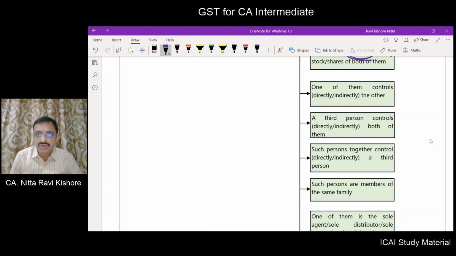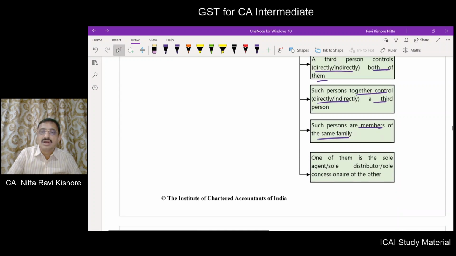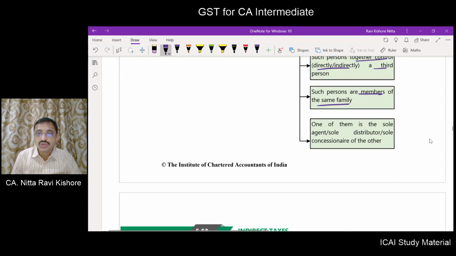One of them controls directly or indirectly the other. A third person controls directly or indirectly both of them. Together they control directly or indirectly a third party. Such persons are members of the family. Or one of them is the sole agent, sole distributor, sole concessionaire of the other.